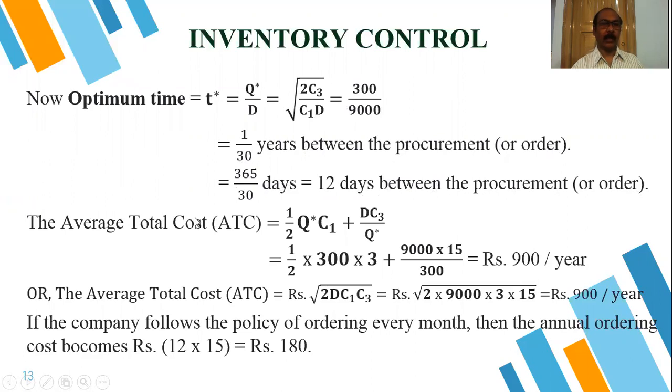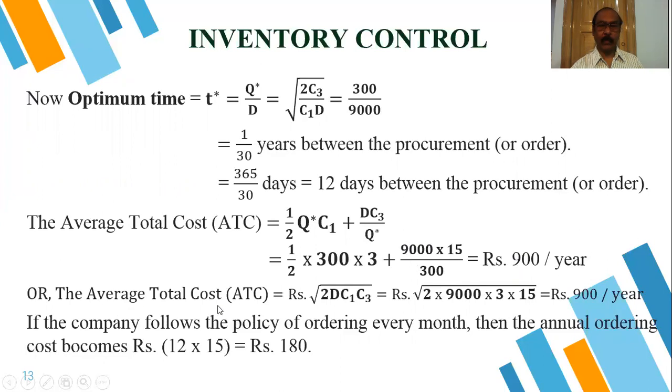And what is the total average cost? ATC is equal to half Q star C1 plus D C3 by Q star. So here we are putting the values of each quantity. Q star is 300, this is half, C1 is 3, D is 9,000, C3 is 15, Q star is 300. Calculating this, we will get rupees 900 per year.